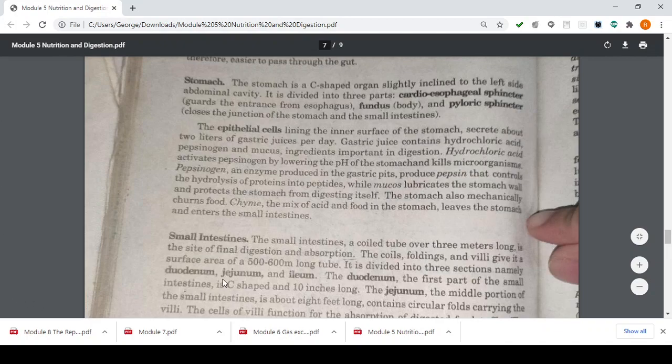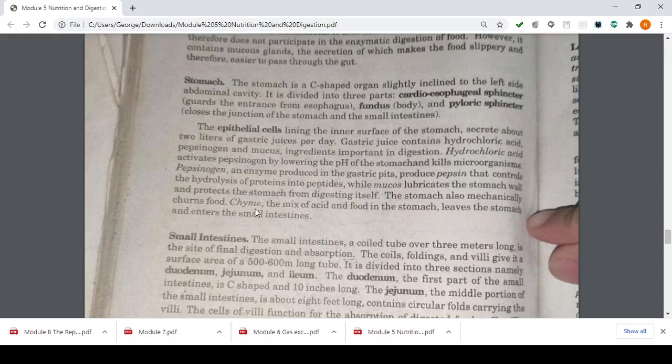Therefore, for example, kids, may nagsulod man nga microorganisms sa aton lawas, most likely patay na sila gyapon sa acidity sang aton nga stomach because gina-lower niya ang pH into an acidic level para hindi makabuhi ang microorganisms nga ginahaklo kag ginatulon naton. Next, we have your pepsinogen, an enzyme produced in the gastric pits and produces pepsin that